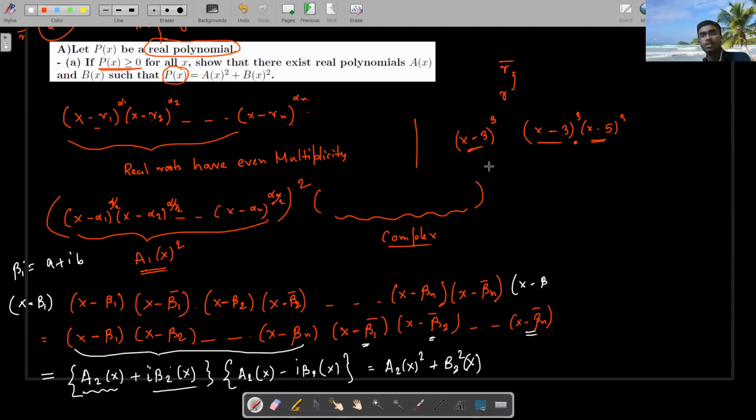No, I just say that it is given that p of x, in which all these things occur, is not strictly positive, maybe greater than or equal to 0. Greater than or equal to 0 means there will be no sign change. But if we take an odd power, you can see the sign change, right? Because an even power absorbs the sign, but odd powers don't do this, right? So that's the problem.